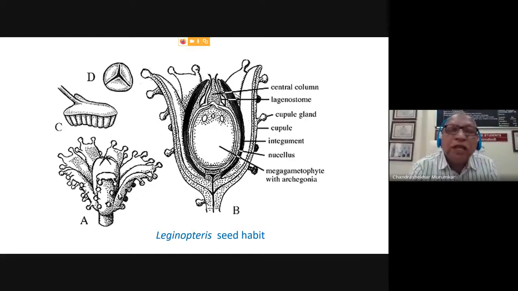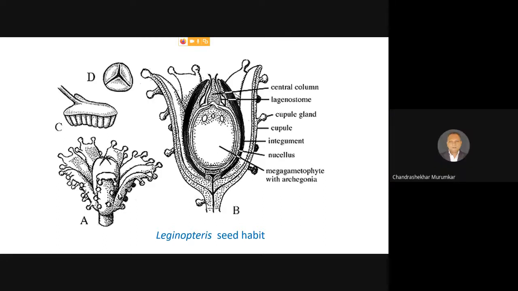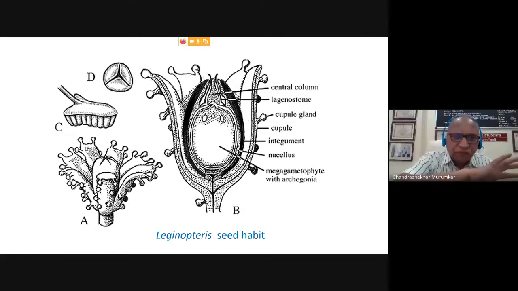This megasporangium, that is the nucellus, is surrounded by the integuments, the walls. Outside, you can see other additional walls, which are known as the cupule. This cupule shows some cupule glands outside, so that the insects at that time were attracted, and because of that, pollination was possible.